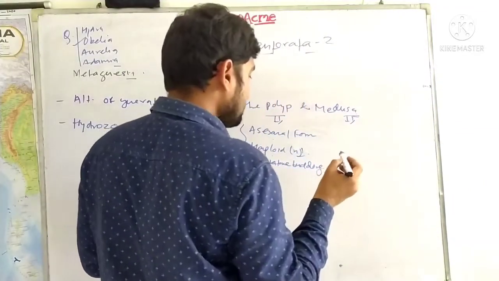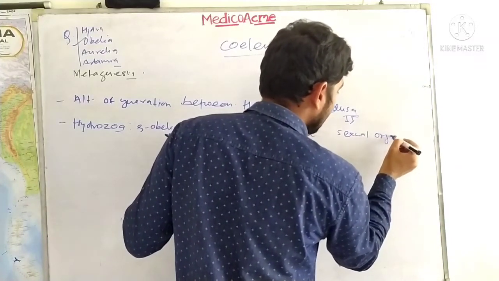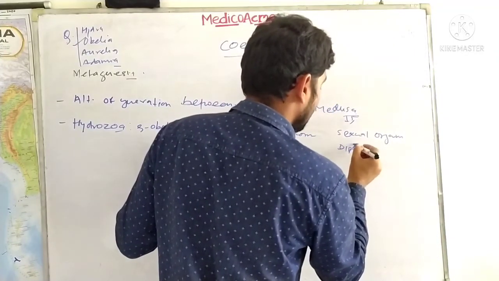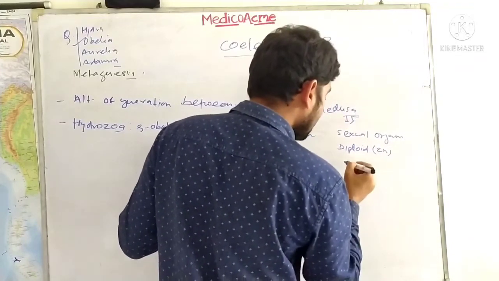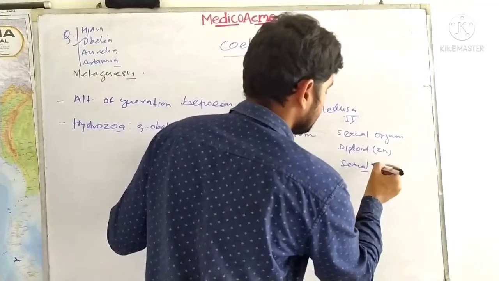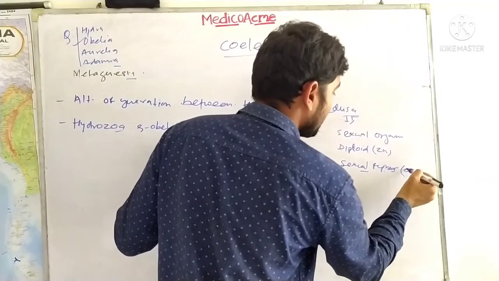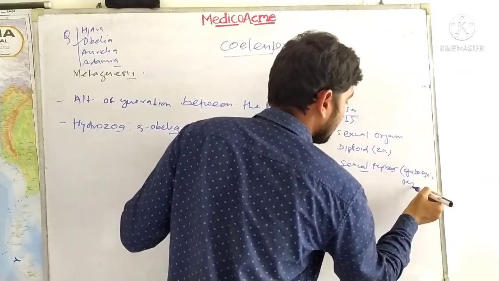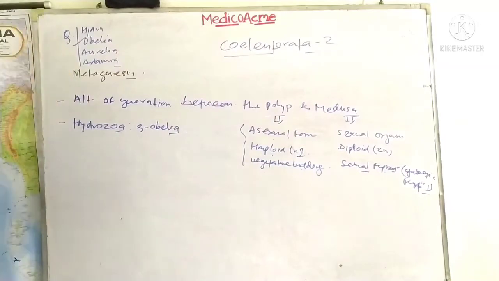In contrast, medusae are the sexual life form, the sexual organism, and these are diploid, 2N. They reproduce through sexual reproduction, where gametic fertilization is seen. Please write fertilization in full. I am writing it. So guys, what happens now?